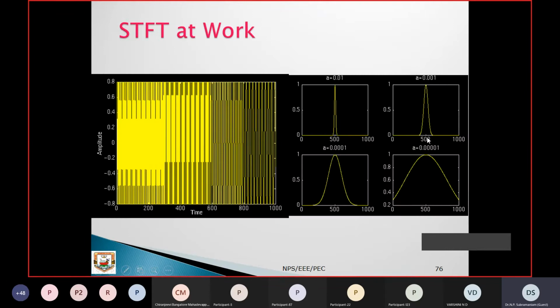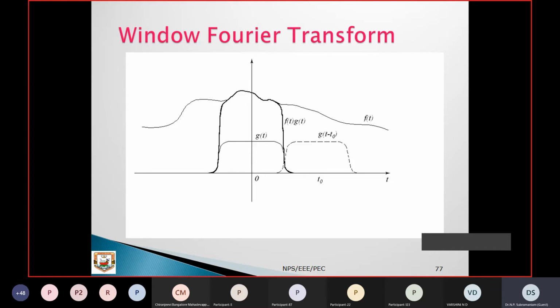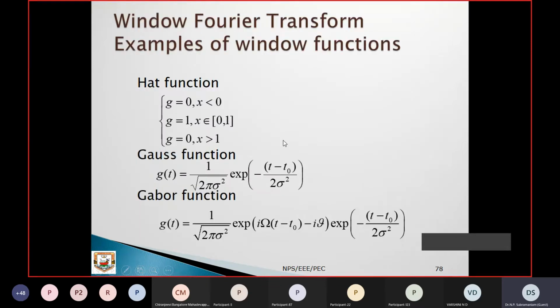This is practiced, and even MATLAB has demo models available. From that I can take this waveform. This is how our windowed Fourier transform works, right? We can have these signals. This is our g of t. Now g of t is convolved with f of t, and you get the output. So like that it is moving, left to right.